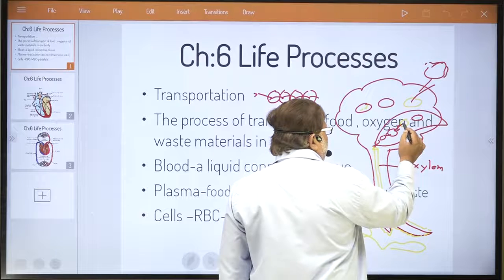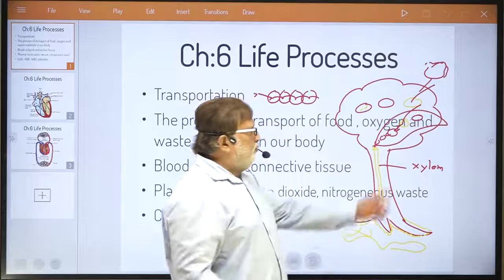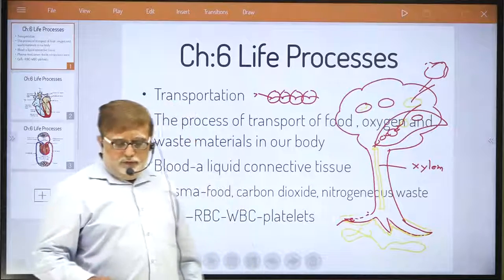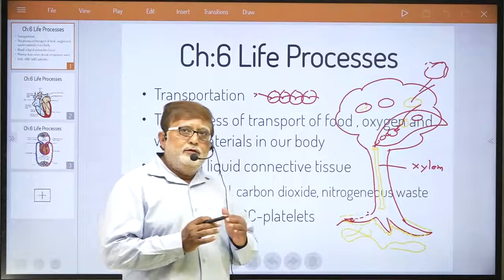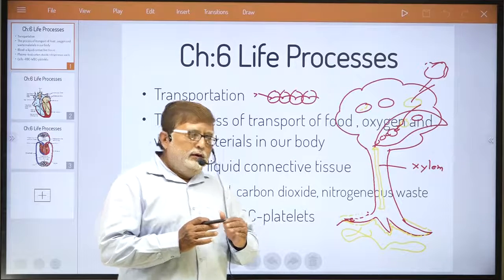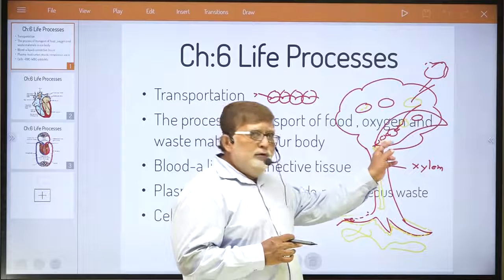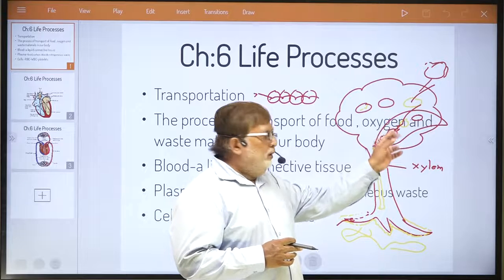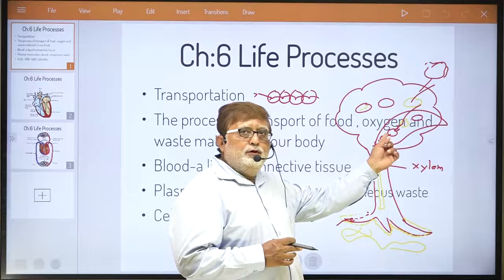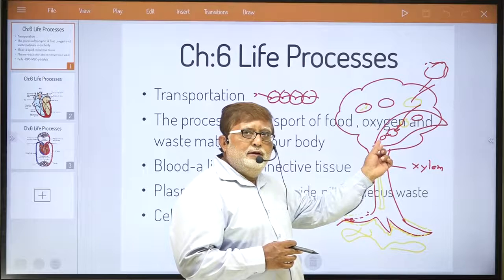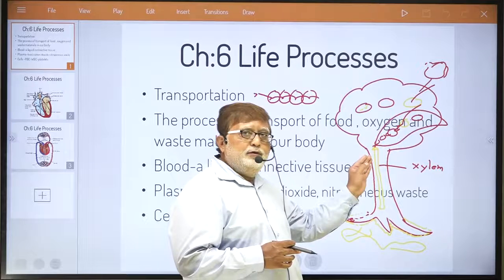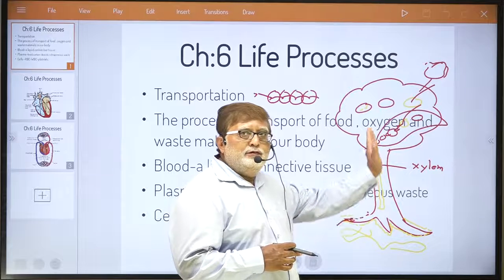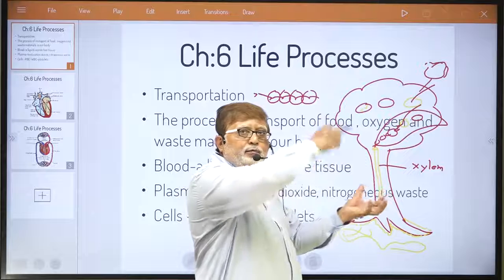If water evaporates from one stomata, that is the process known as transpiration, which you must be knowing. Now when water during the daytime evaporates from one stomata, it will try to pull water from the neighboring cell. So when it tries to pull water from the neighboring cell, the water in this ascent is getting pulled.